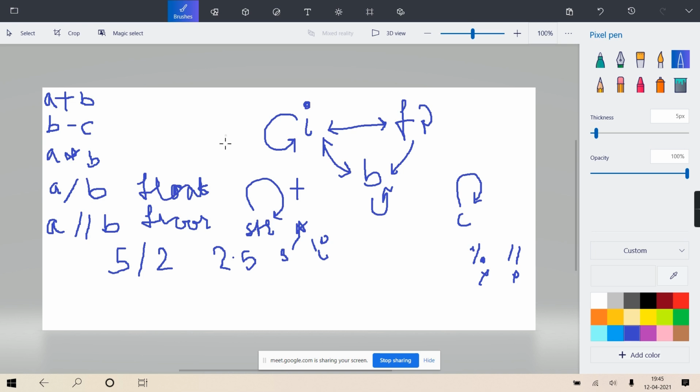Floor and ceil. Now inside your room, the place on which you are standing is the floor, and if you look upside, that is the ceiling part. So ceiling and floor are the opposite of each other. Getting? So always remember, double slash will return the floor of the float division's answer. Meaning whatever answer you get by single slash, its nearest whole number which is less than or equal to that.